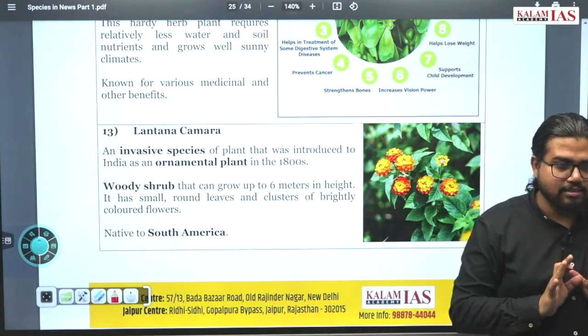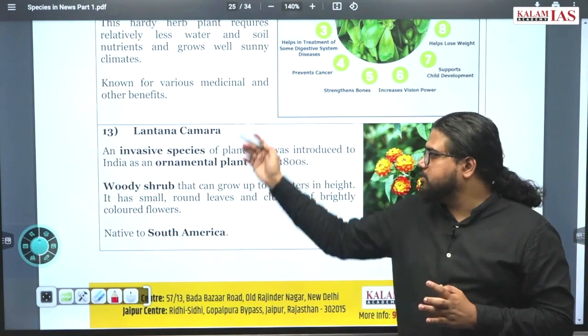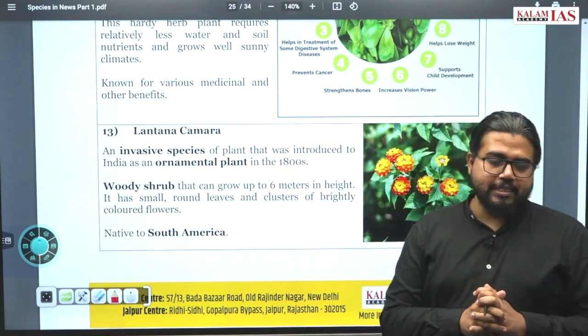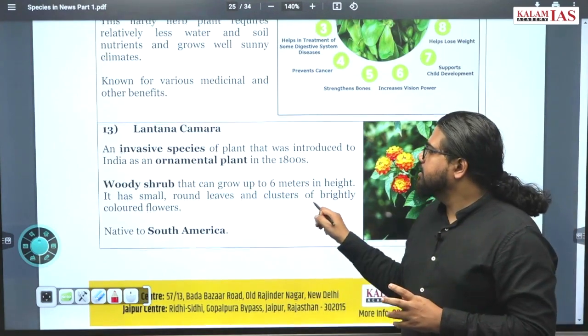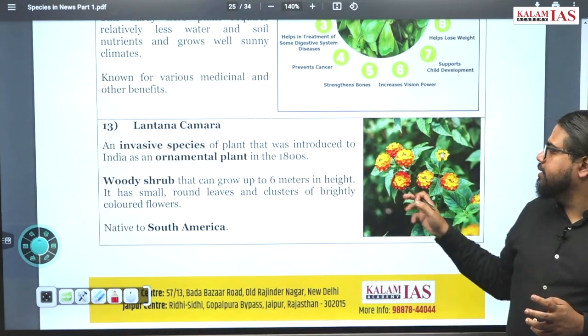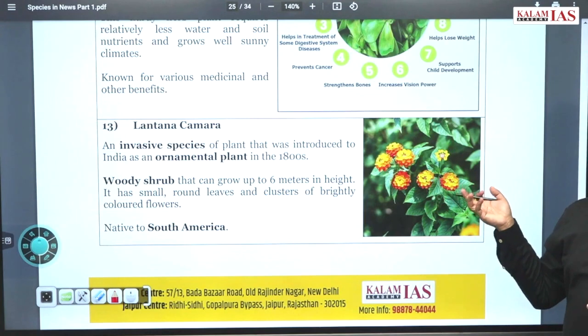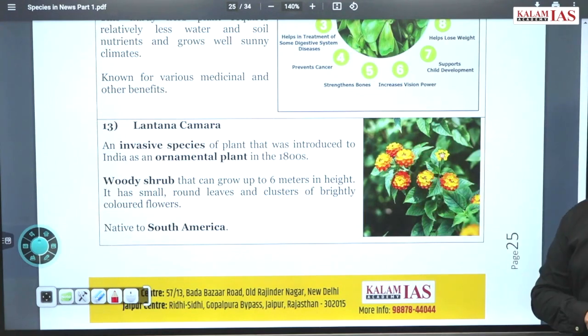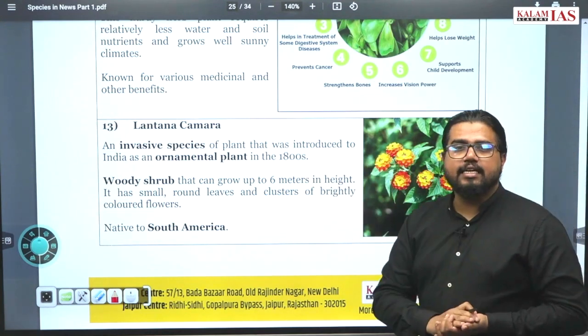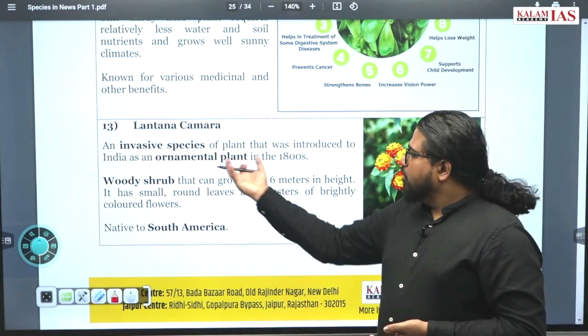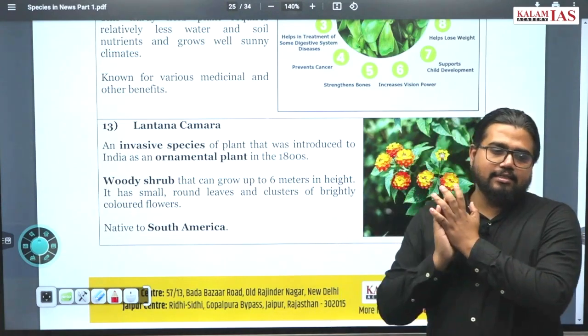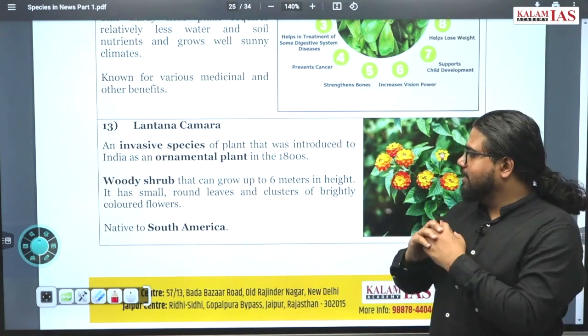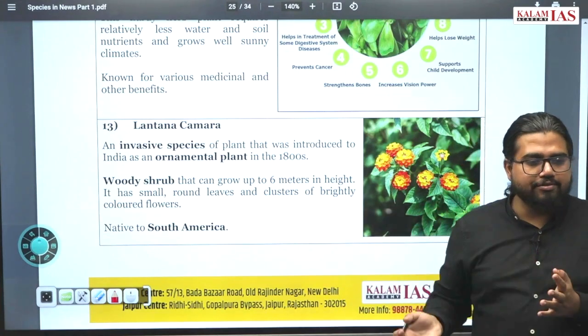Next is Lantana camara. What is it? It is an invasive species. Next we have 2-3 invasive species under the list. It was introduced as an ornamental plant. You might have seen this at some places. You can look at the picture. This was introduced in India in 1800s as an ornamental plant. Then it started spreading, expanding throughout, and it became an invasive species.